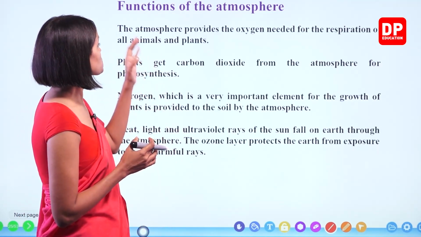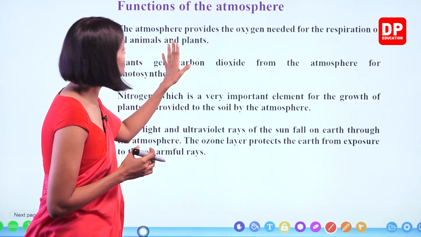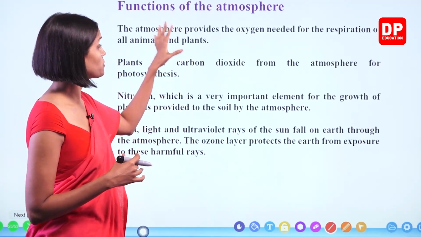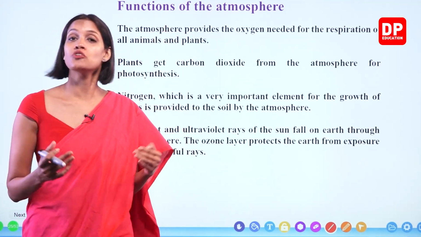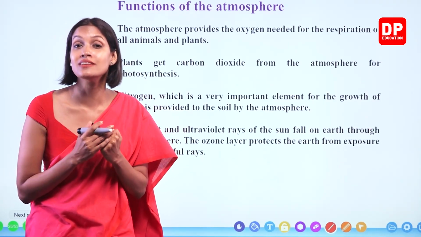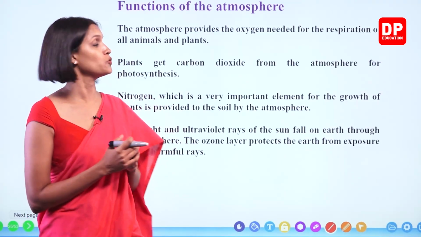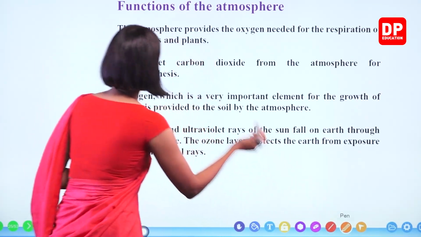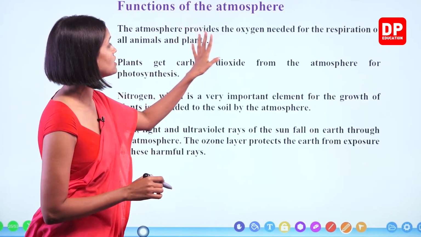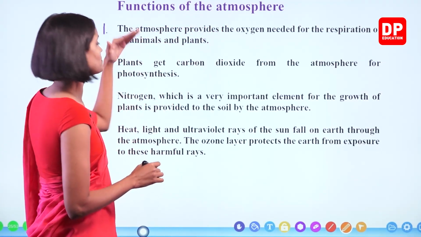Right, children? So it's very important to have oxygen in order to respire, in order to produce energy in our body. So our atmosphere is special. The Earth's atmosphere is special because it has oxygen in it. Okay? So therefore, number one, the atmosphere provides oxygen needed for the respiration of all animals and plants.